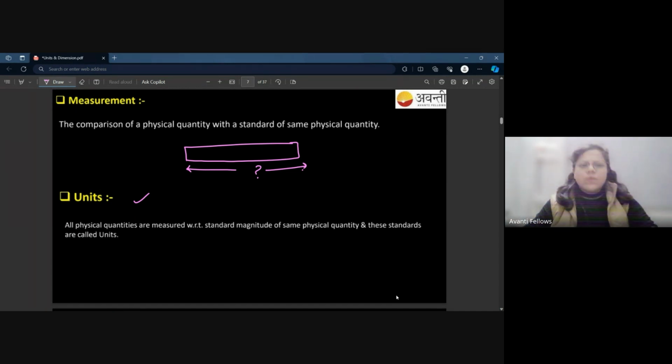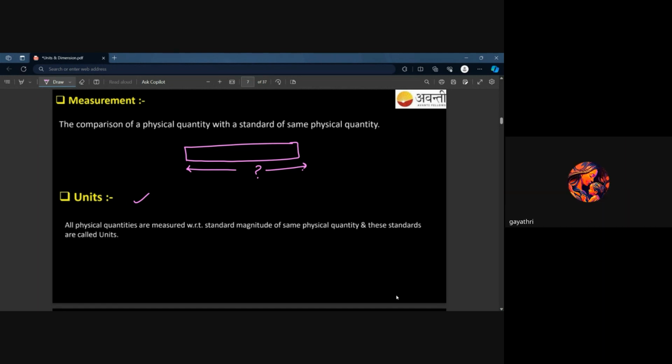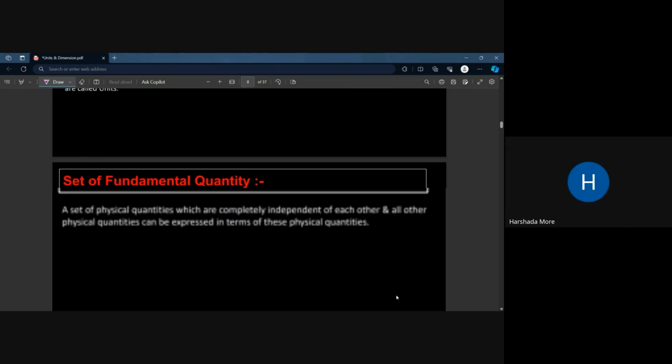So you don't just go with these definitions. I write it over here to give you nice notes. Otherwise, the basic idea is if I say just measure this thing, what will you do? You have something in your mind that 1 meter is this much, and it is twice of it or half of it, right? That kind of thing. Is that fine?